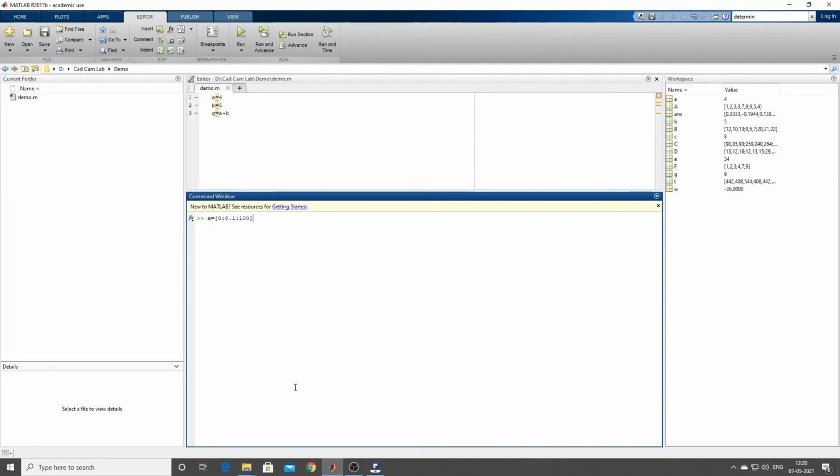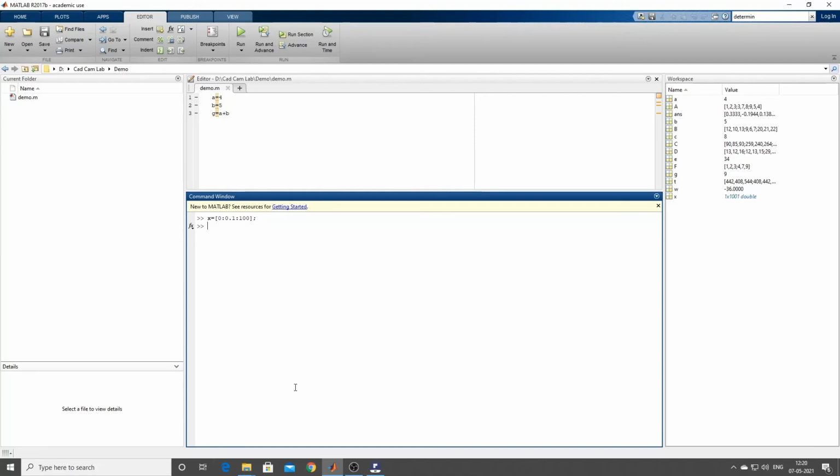Now I don't want to see the numbers. What is that I'll do? I'll do semicolon. So if I now give enter, X is a matrix from 0 to 100, interval is 0.1, where I have blocked the answer not to be seen.